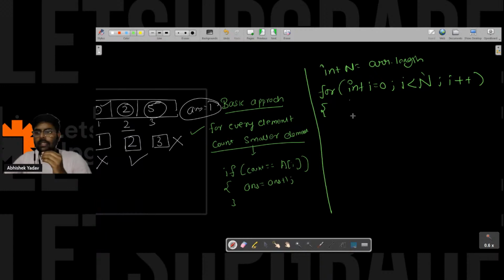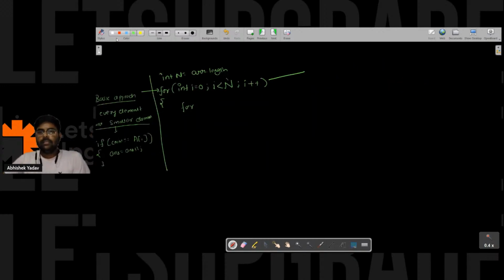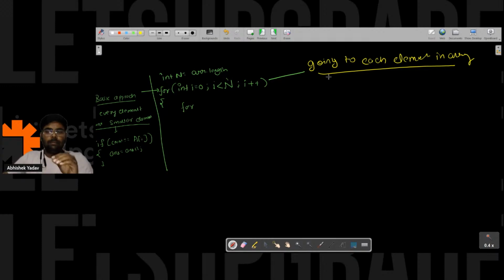you will again take one more for loop, because first, this is for iterating to each and every element in the array. This for loop is for going to each element in the array, right? And when you are at the particular element, you are again moving from int j is equal to 0, j less than n, j plus plus.